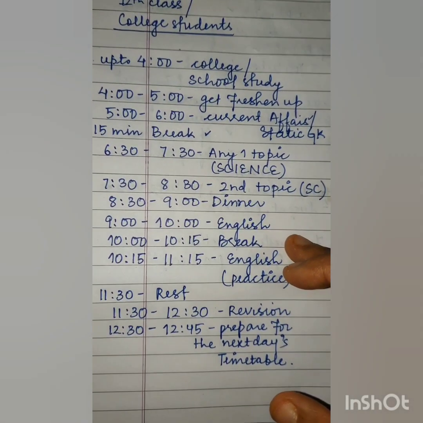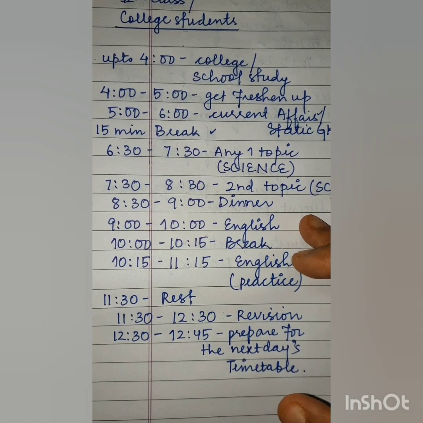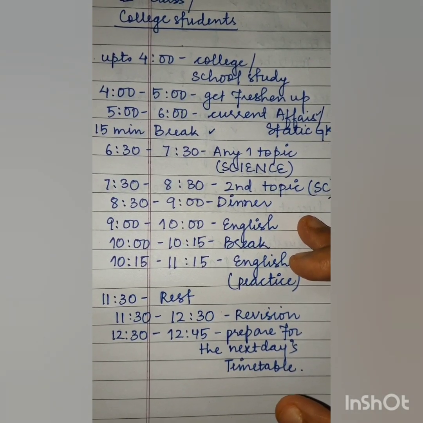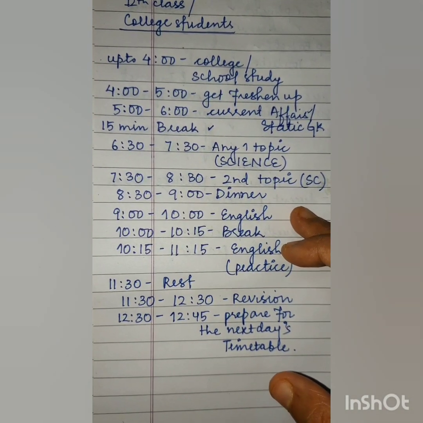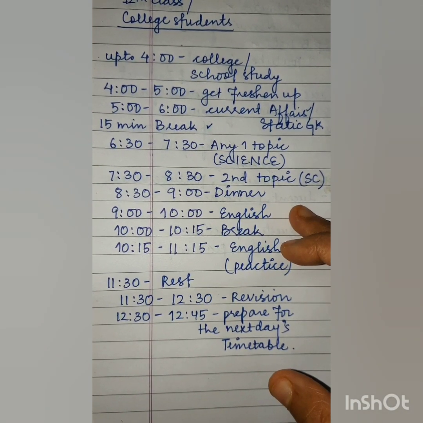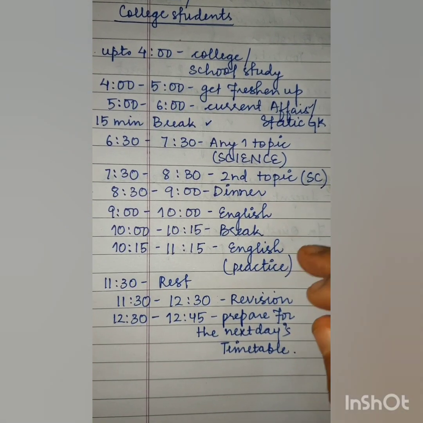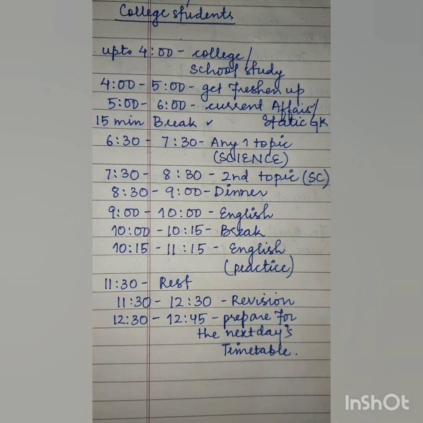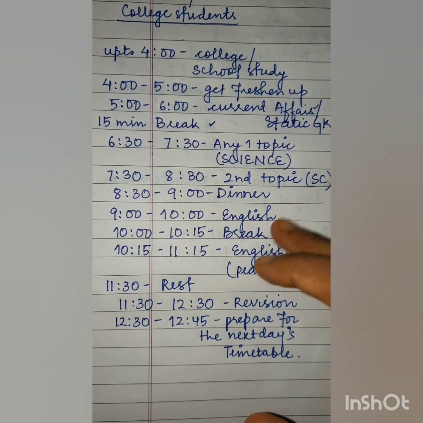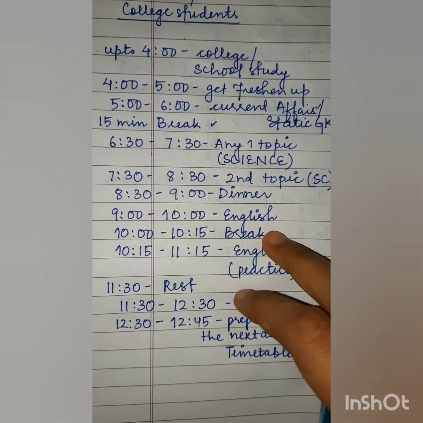In my case I have mainly done question answers, just the questions. I have not gone through any rules of English or such things. I just went through the questions, and if the questions were wrong I went to the topic deeply and studied. Then from 10 to 10:15 you can take a break.